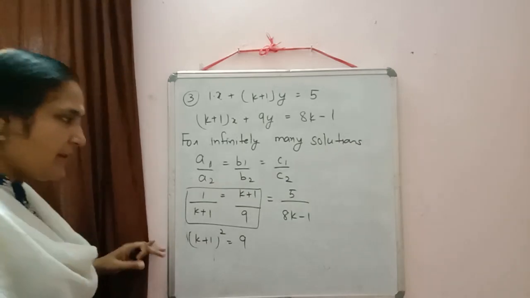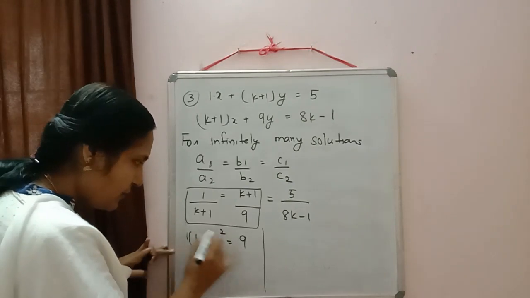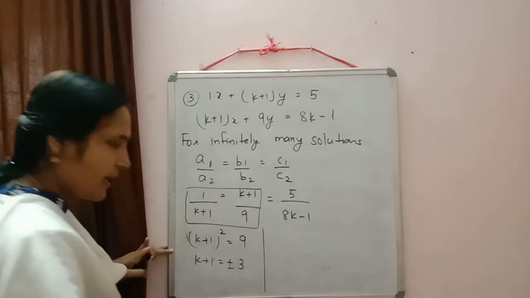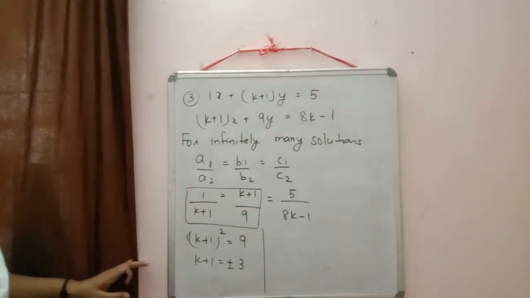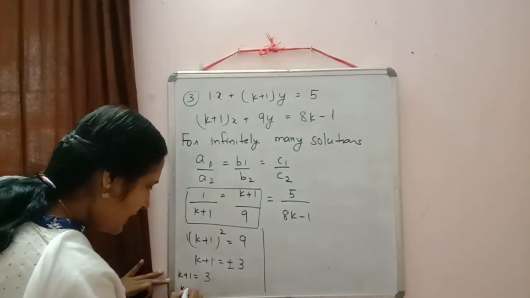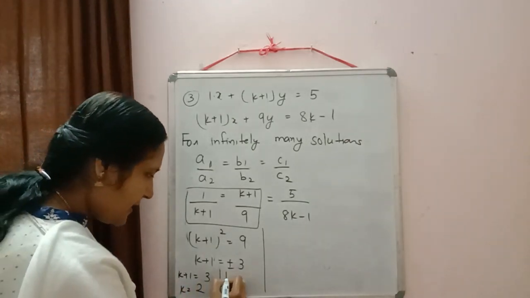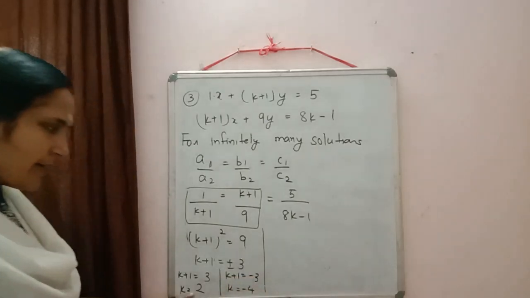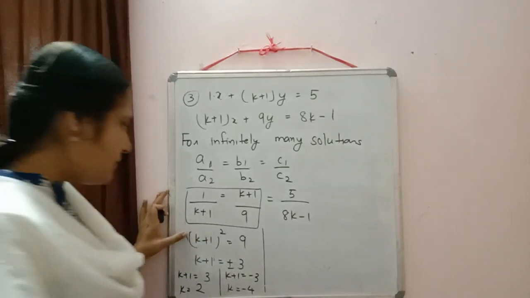So what will be the benefit for that? Both the methods I will explain there. If I will do the square root here only, then here we will get k plus 1 is equal to plus or minus 3. Because square root of 9 can be plus 3 or it can be minus 3. So if I will take plus 3 first, then I will get k is equal to 3 minus 1, 2. If I will take minus 3, so we will get k plus 1 is equal to minus 3, k is equal to minus 4. In this way, otherwise, suppose if you are expanding the term, then what will happen?